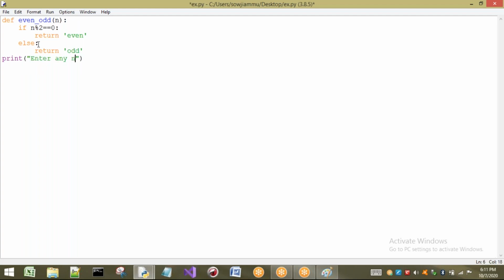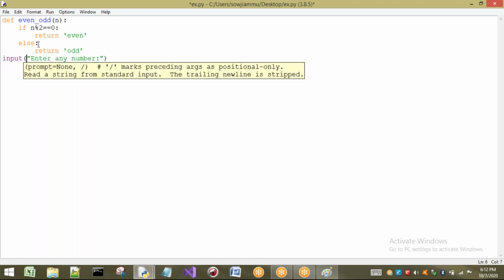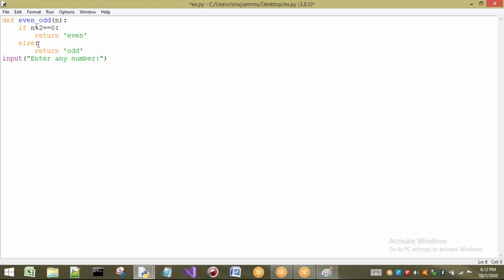Enter any number. So the user is going to enter one number, and I have to read that number. Sorry, directly I can write input of something. Where do I want to store that value? In n. So n equals input of enter any number. It is stored in n.